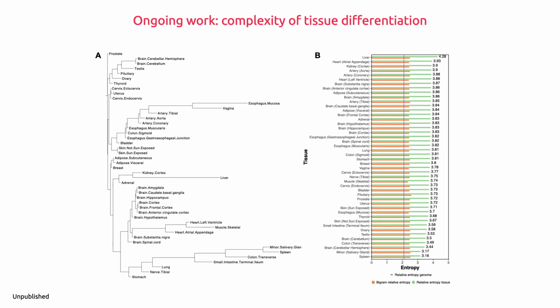The average of this value is around 3.7. The relative entropy of the human genome, shown as the gray line, is around 2.2 bits per domain. So, when it comes to human tissue, the liver is the most complex of all the tissues.